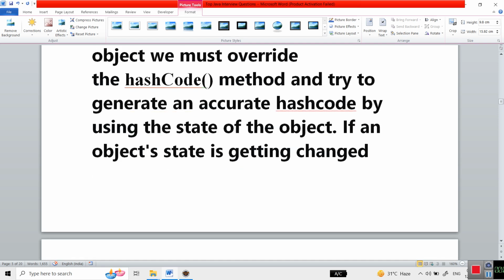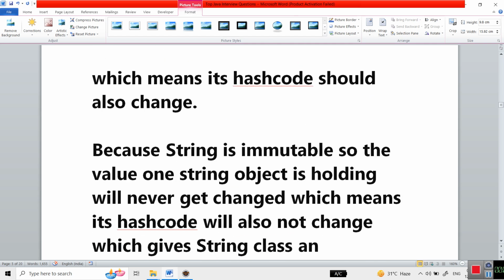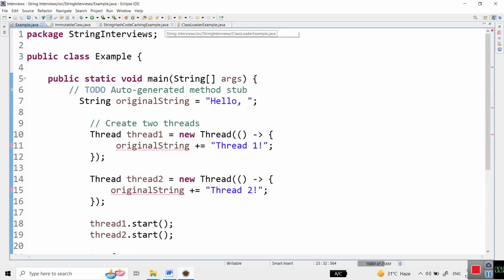If the object state changes, the hash code will also change. Like in HashMap, the hash code is there, and based on the hash code it should stay the same. If it changes, then we will face a lot of issues. Here I will show you what exactly it means.